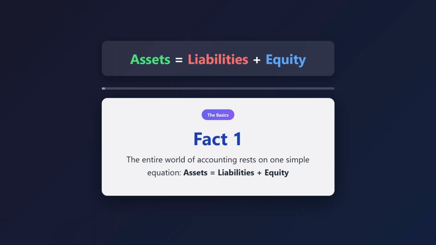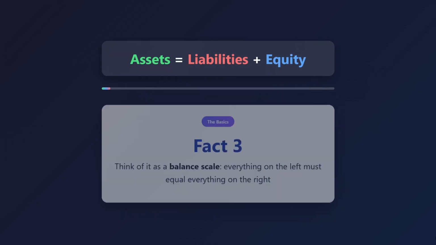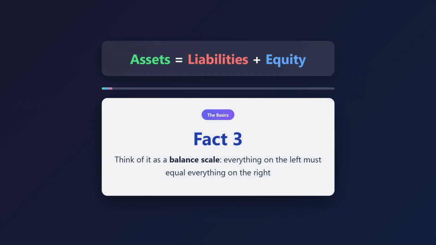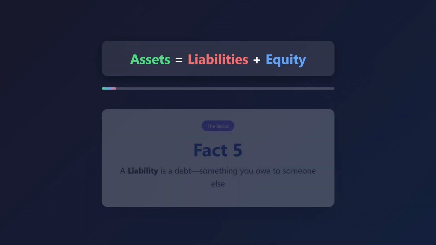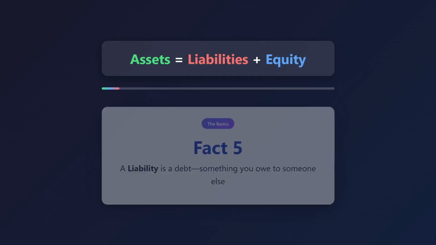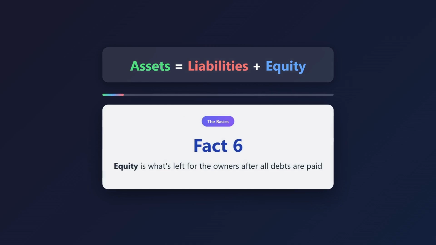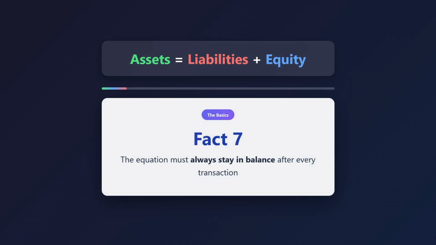1. The entire world of accounting rests on one simple equation: assets equals liabilities plus equity. 2. It is also called the balance sheet equation. 3. Think of it as a balance scale. Everything on the left must equal everything on the right. 4. An asset is something you own that has value. 5. A liability is a debt, something you owe to someone else. 6. Equity is what's left for the owners after all debts are paid. 7. The equation must always stay in balance after every transaction.